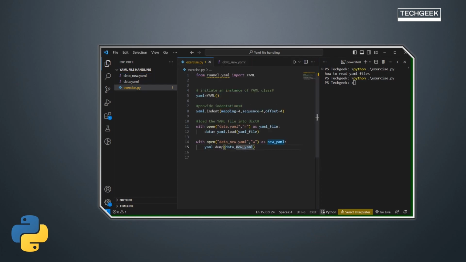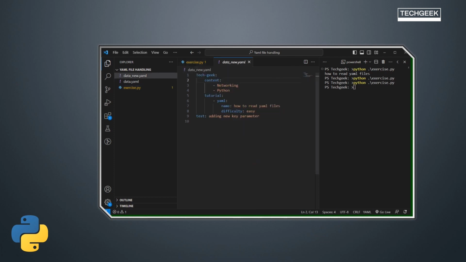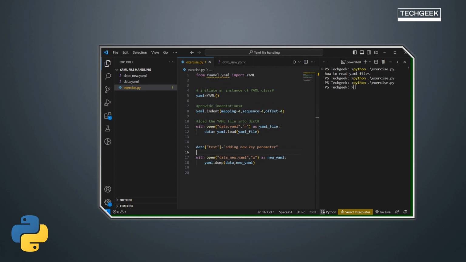So this way, what you can do, you can add one key. Let's say I'll add test equal to, adding a new key parameter, right? And now if I run this, you will see a new key in the YAML file. So this way you can handle the YAML file. You can read, write, and modify the contents of a YAML file.